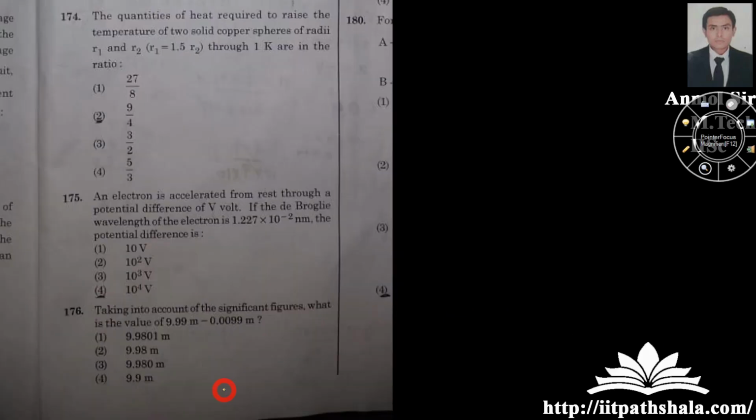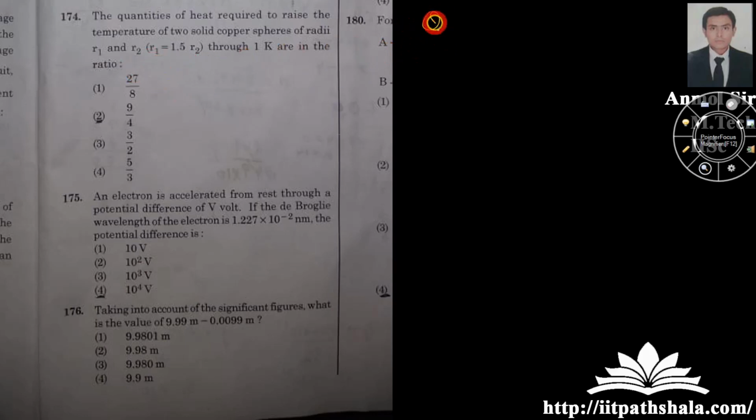Okay, the quantities of heat required to raise the temperature of a solid sphere of radii r1 and r2 through 1 Kelvin are in the ratio. Now you have to find the value of the heat of the first and the second sphere, where the radii of both spheres are given. Okay, you have to find the ratio.